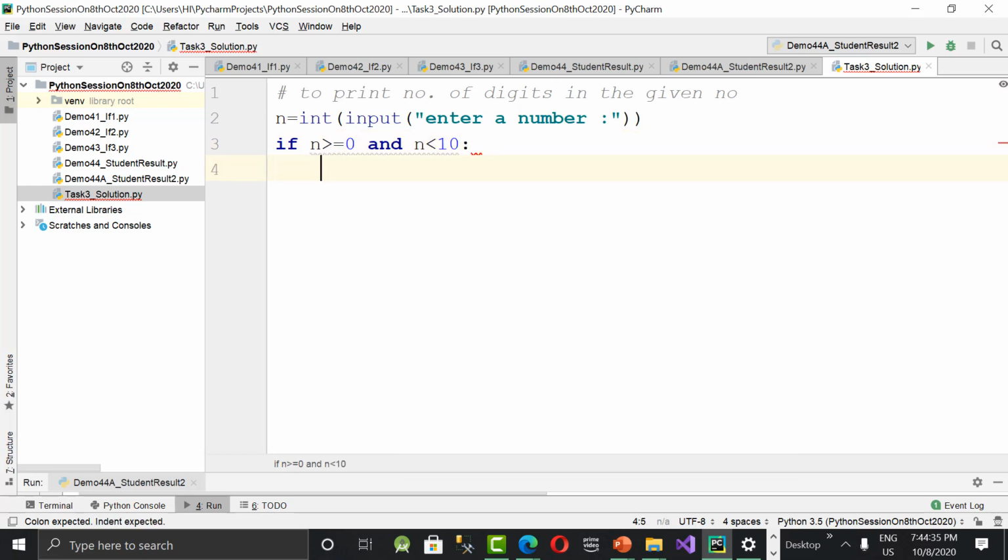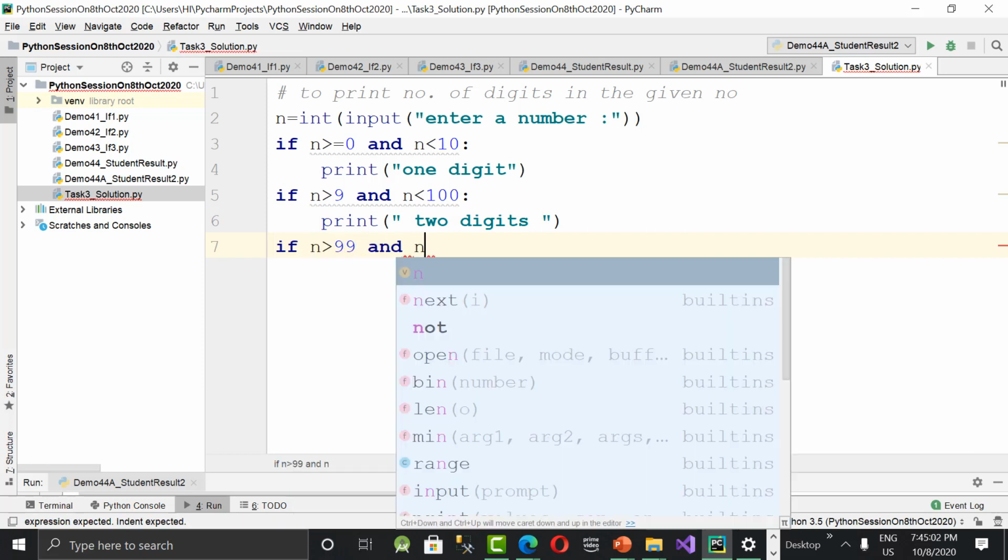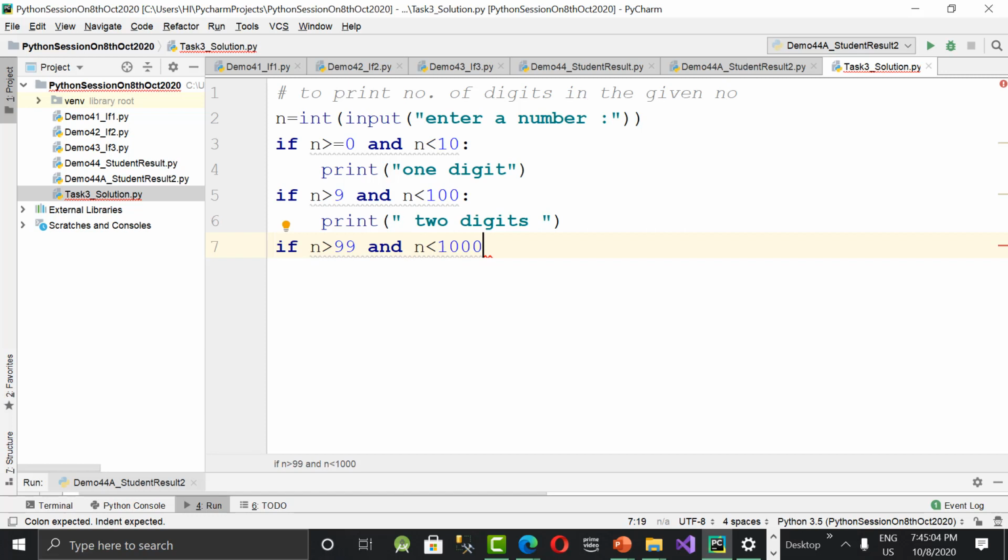Again, I'm writing another condition. n greater than 9, which obviously means 10 onwards, right? And n less than 100. So it is nothing but 10 to 99. So print 2 digits. Like that, I'm writing up to 4 digits. n greater than 99 and n less than 1000, so print 3 digits. And if n is greater than 999, then print 4 or more digits. That's all.